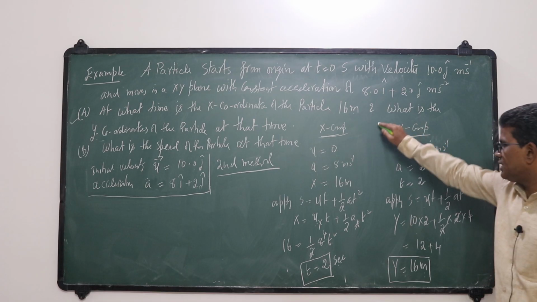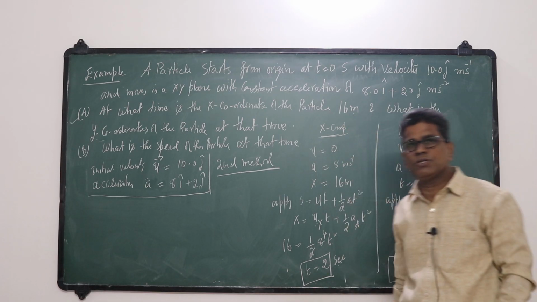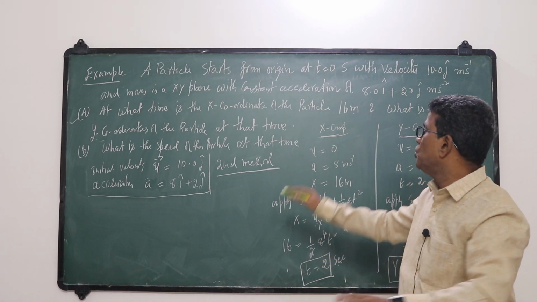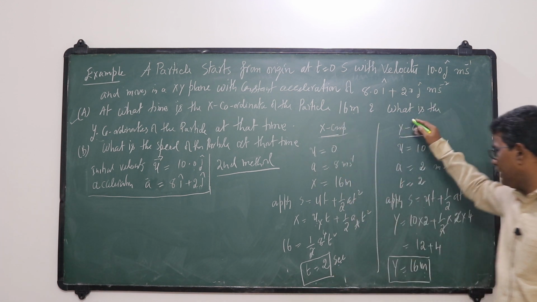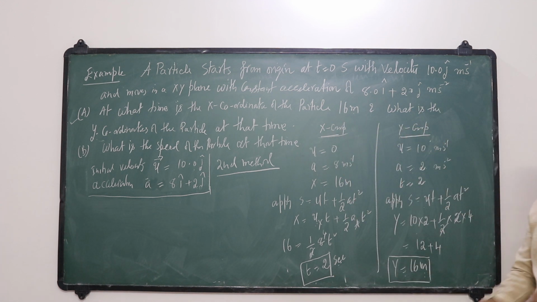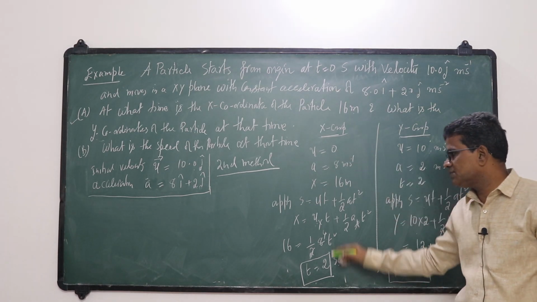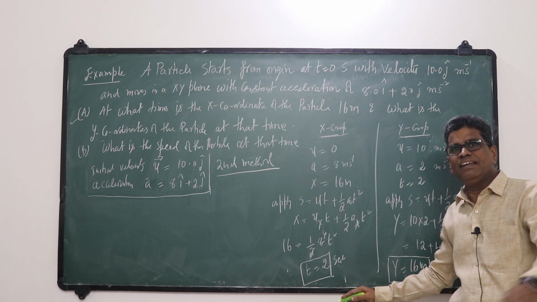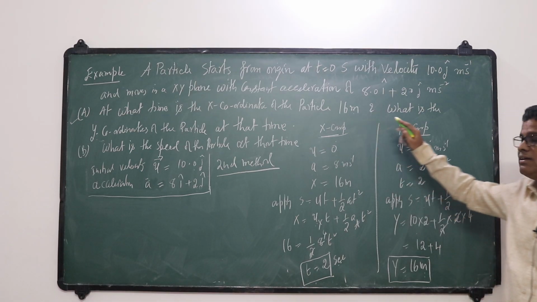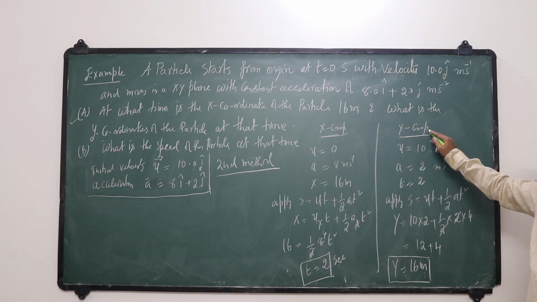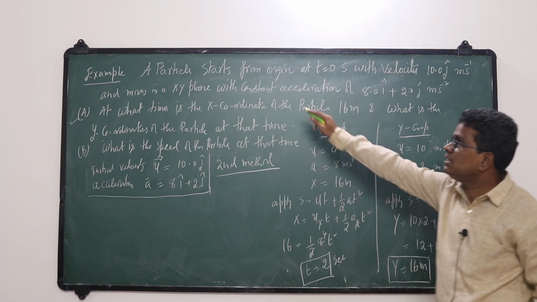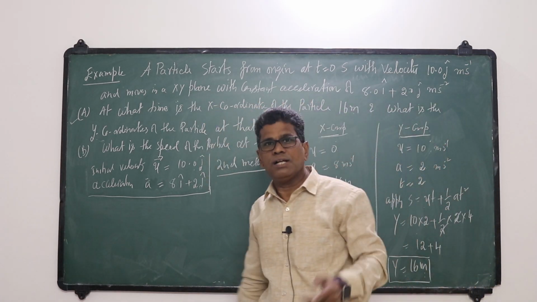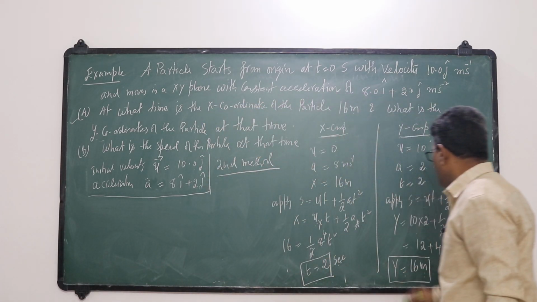So I assumed that this two-dimensional motion is a combination of two independent linear motions, that is the x component and y component. I separated them. I assumed that this one is a rectilinear motion along the x direction, and this is a rectilinear motion along the y direction. The combination of these two is the two-dimensional motion. Thus also we can assume.